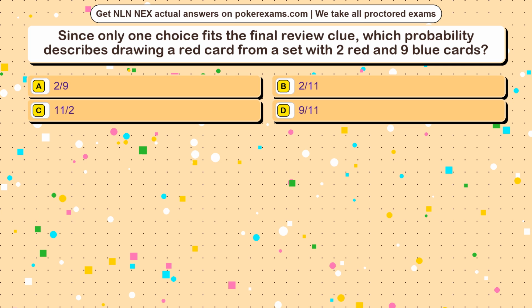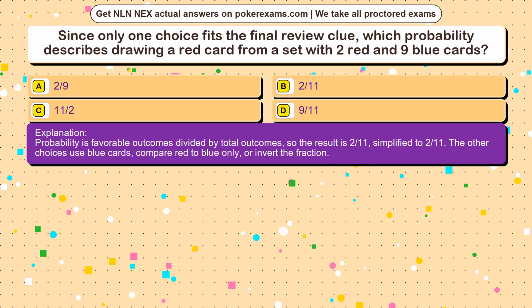The correct answer is option. Probability is favorable outcomes divided by total outcomes, so the result is 2/11, simplified to 2/11. The other choices use blue cards, compare red to blue only, or invert the fraction.